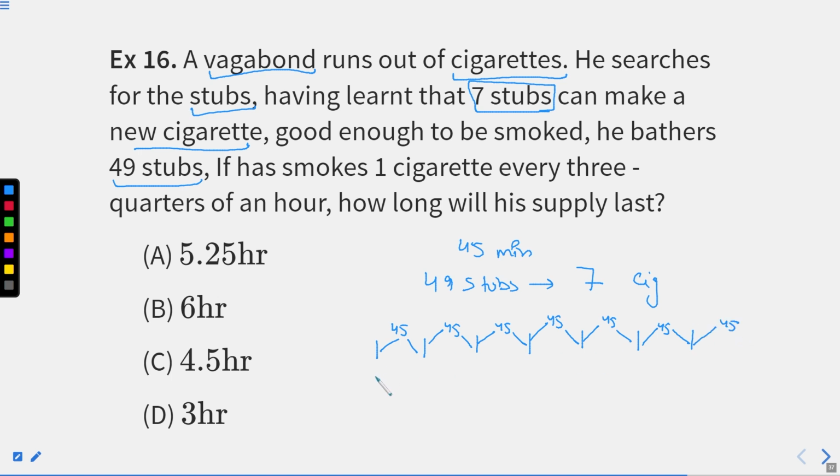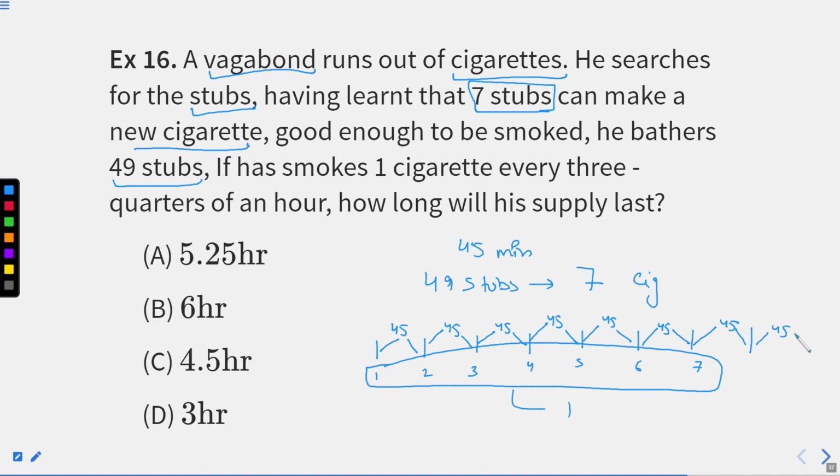But we know the total number is 1, 2, 3, 4, 5, 6, 7. And as soon as 7 stubs are again collected, he'll form 1 more cigarette. I hope you understand this. As soon as he finishes all 7, he will form 1 more cigarette. So he'll sustain for the next 45 minutes as well. Now count it: 1, 2, 3, 4, 5, 6, 7 and 8.